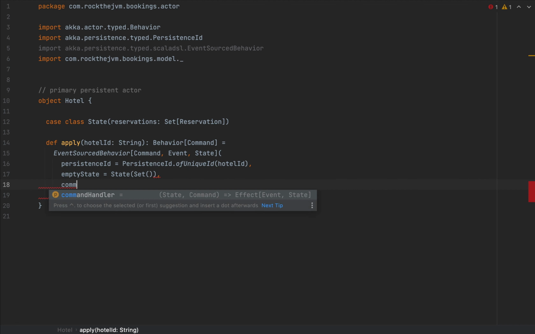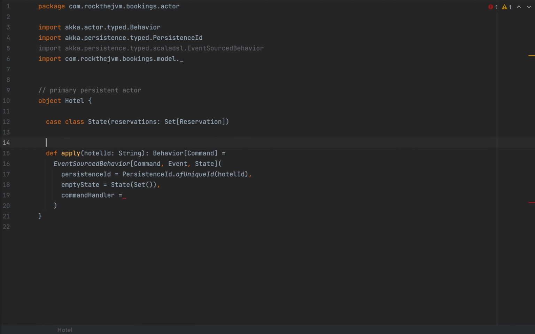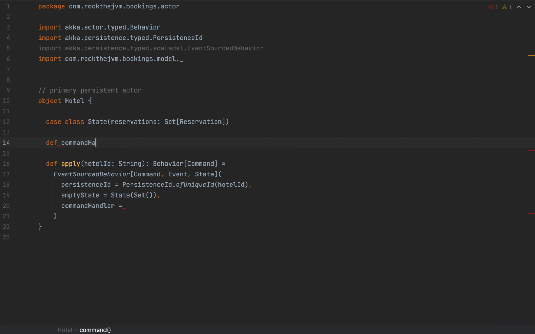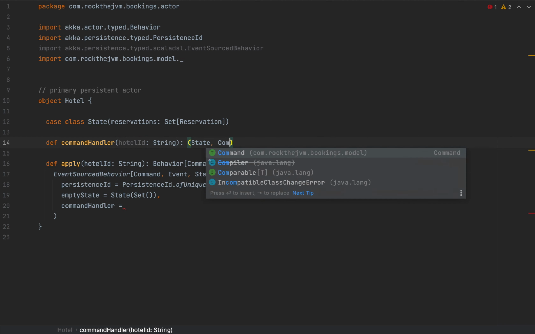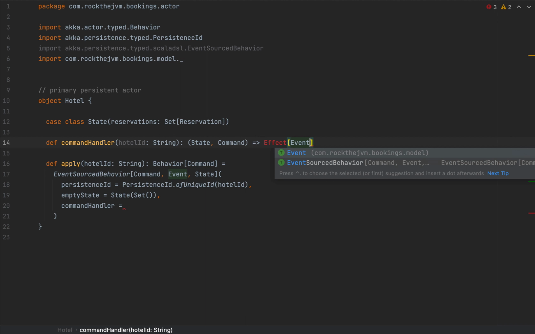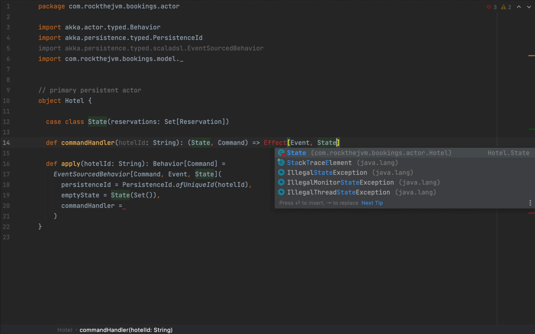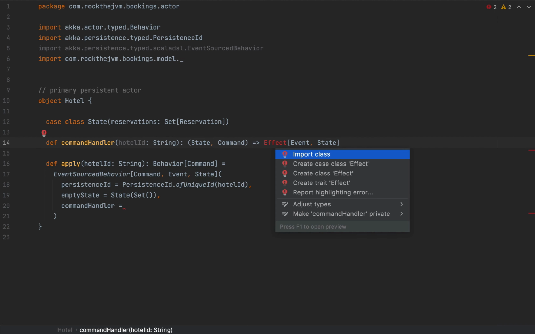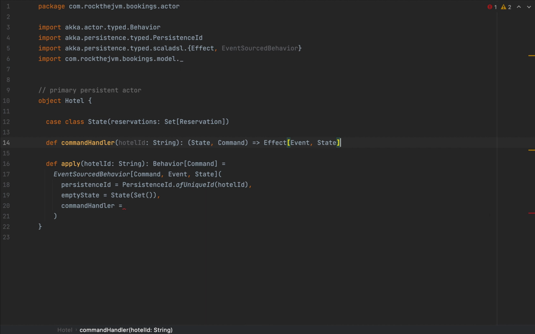Then we have the command handler, and I'm going to define that as a method. So I'm going to have a commandHandler with the hotel ID as a string. And this is a function from the current state of the actor and the command, that is the message that the actor has just received, to an Effect, which will have the event that is persisted into the event store and the new state of the actor. I need to import Effect from the Akka persistence typed. And I'm going to leave it unimplemented for now. So I'm going to pass this commandHandler with the hotel ID as the third argument of the function.